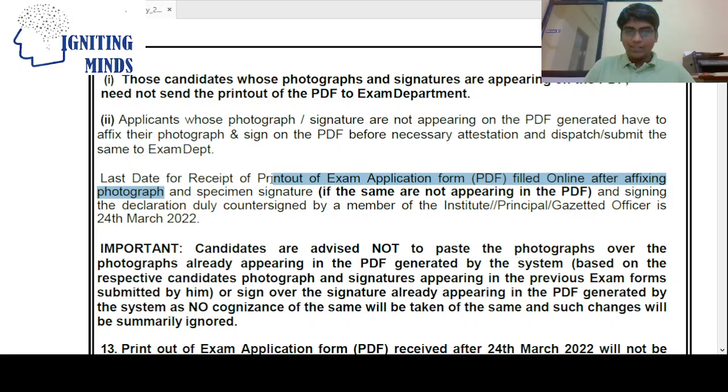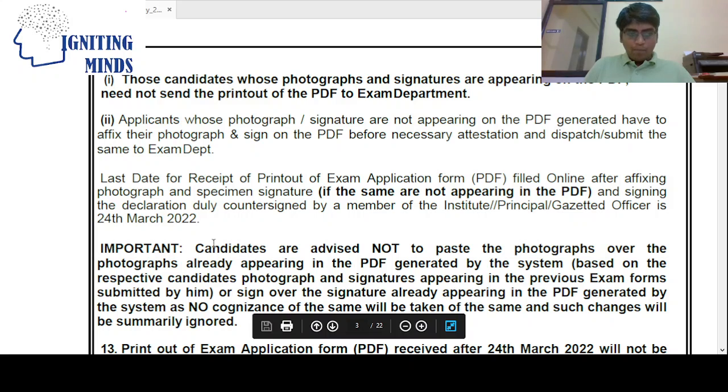The last date for the receipt of the printout is very important. It is 24th March 2022. As I said, the printout of the exam application form filled in online, with photograph and specimen signature affixed, is required only if they are not appearing in the PDF, along with the signature on the declaration duly countersigned by a member of the Institute, or the principal of the school, or a gazetted officer. It has to be delivered at the office, or reach by post, before 5:30 p.m. on or before 24th March 2022.